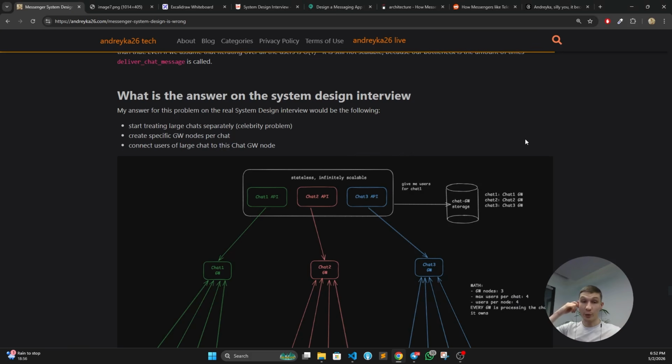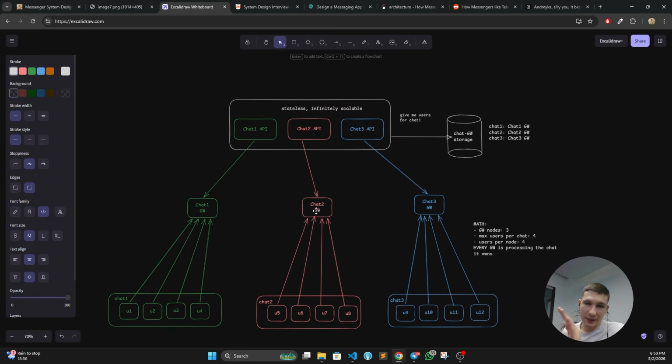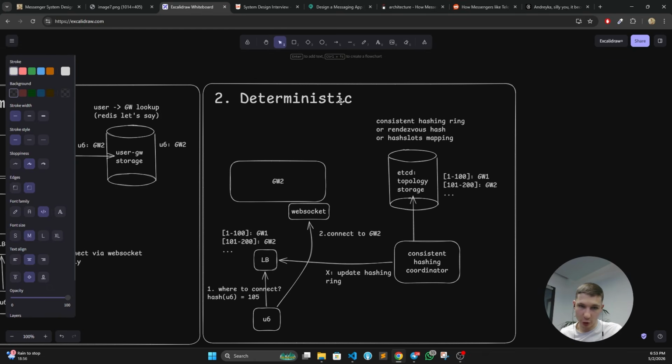So what do I propose as a potential solution in this case, and how would I answer this if I'm having this system design problem? So first thing, of course, we probably need to shard it or distribute it by a different property. We should stop connecting based on user ID and start connecting based on chat ID. So what I propose is that extremely large chats are handled completely differently. When we know that this is a large chat, we are going to connect to special chat gateway nodes per chat ID. Most probably we cannot do it in a randomized way. Instead, we need a deterministic way.